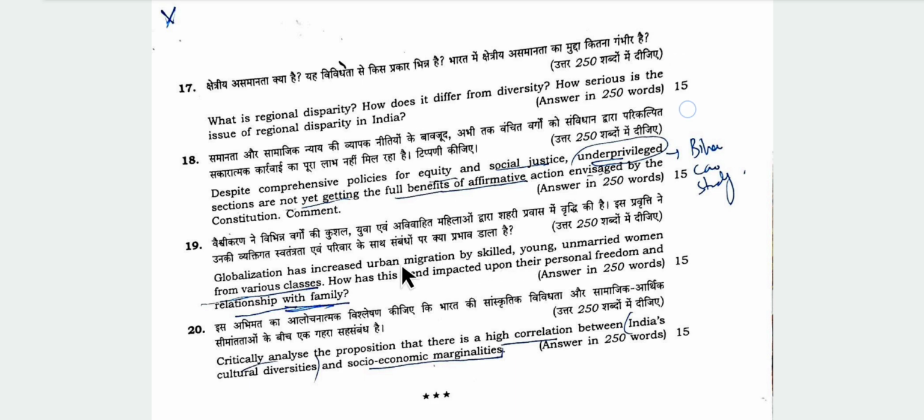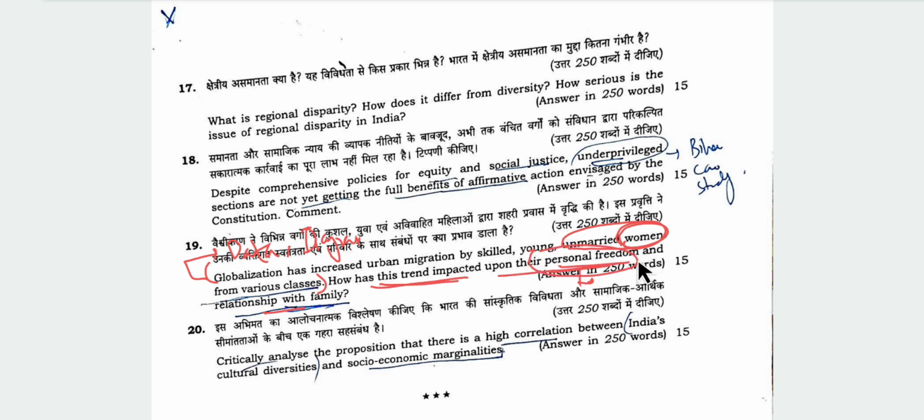Globalization has increased urban migration by skilled young and unmarried women. Many people might have missed this 'unmarried women' and would have written a general answer, meaning yes, globalization has increased urban migration by skilled young people. But the question is asking about women specifically, especially how this trend has impacted their personal freedom. First of all, this sentence must be validated by some data, and some diagrams also can be made.